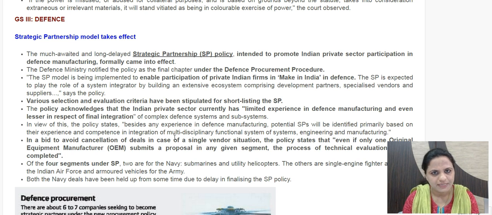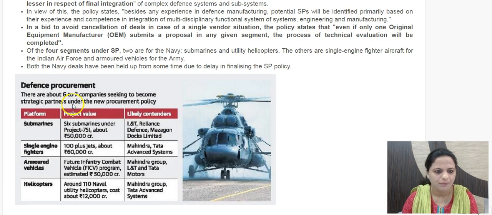And there are 4 segments under which strategic partnership policy would be put into effect. This had been provided earlier too. Submarines for the Navy. So 6 submarines under Project 75I would be developed. Already Mazgaon Docks Limited is developing Scorpion submarines under Project 75. So Project 75 is for Scorpion submarines. So 6 Scorpion submarines are being developed with the help of a French company. And this 75I is to procure another 6 submarines.